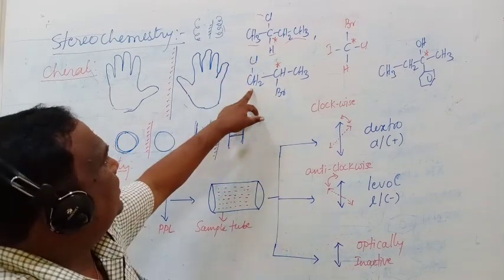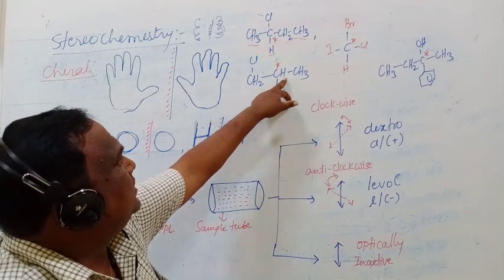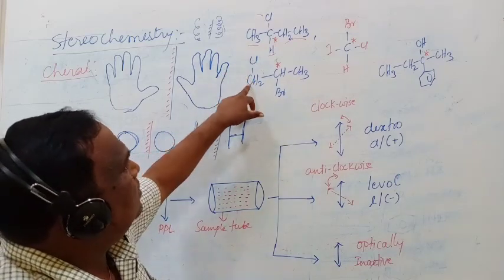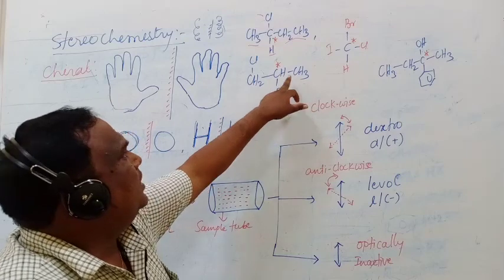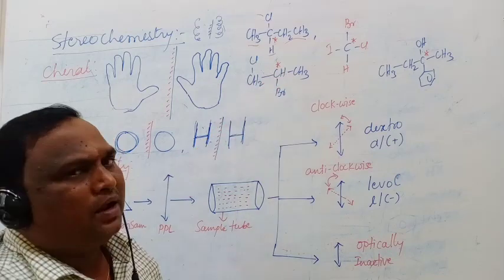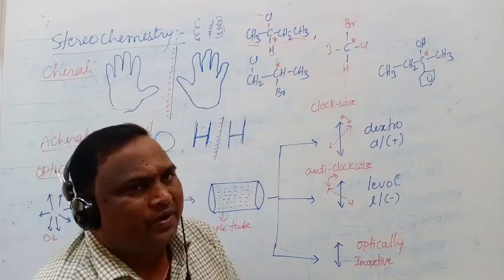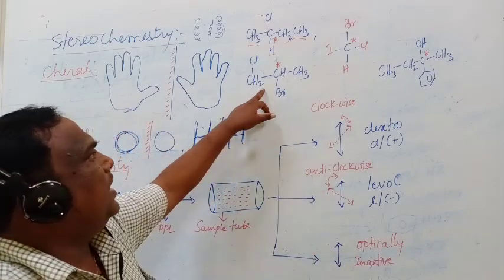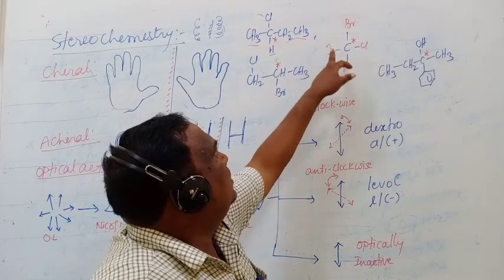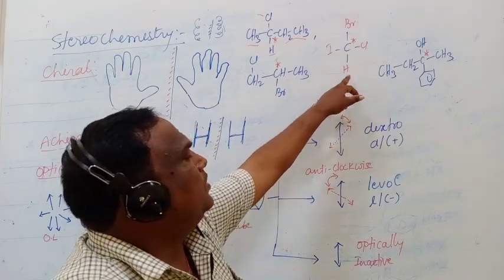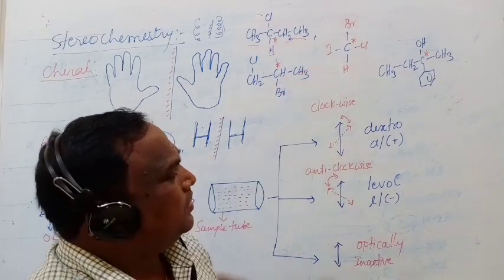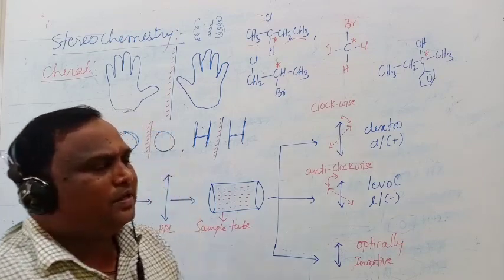Take this example. Here hydrogen is there, bromine is there, methyl is there, CH2Br is there. This is the first group, the second group, the third group, the fourth group. In this compound also, four different atoms are around the carbon, so it is a chiral carbon. In this example also, iodine, chlorine, bromine and hydrogen are around the carbon. Therefore four different atoms are there, so it is also a chiral carbon.